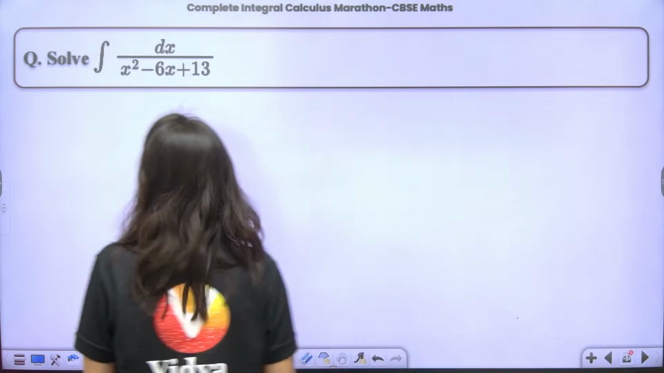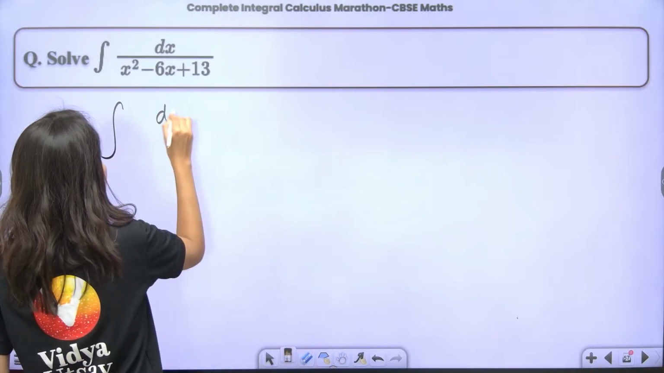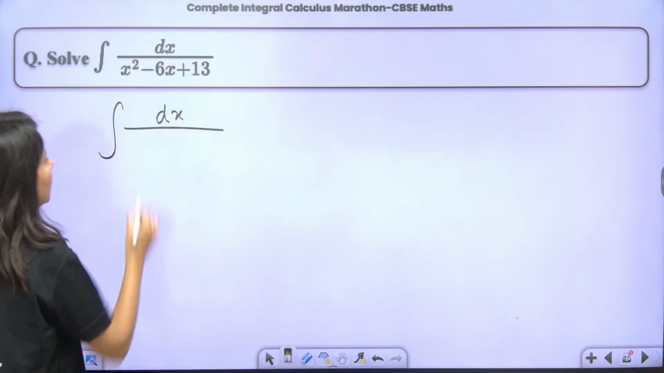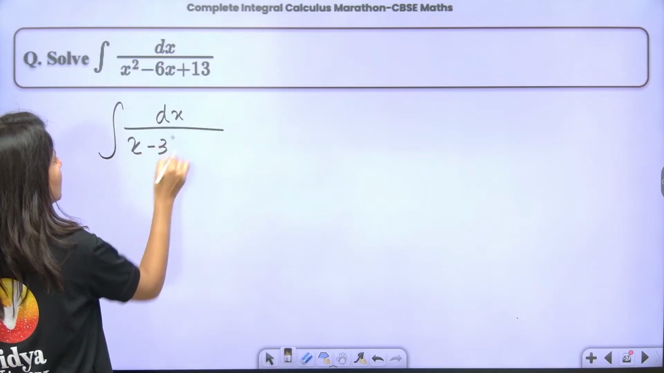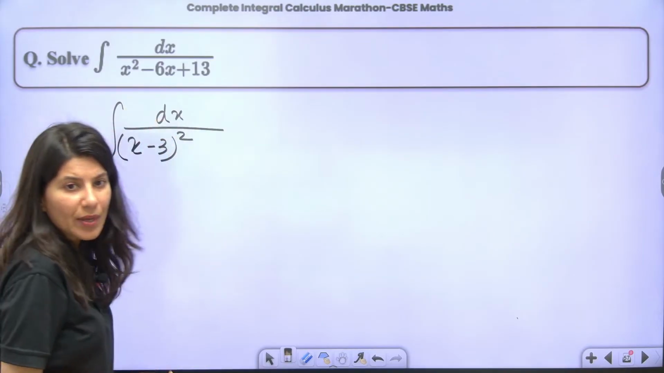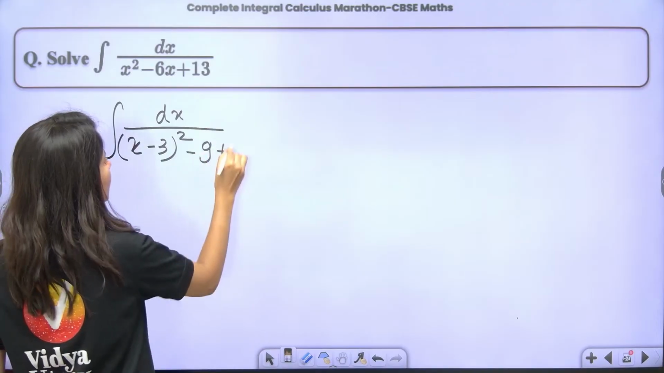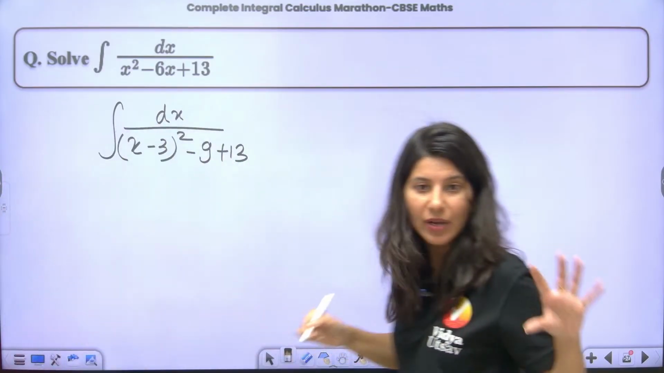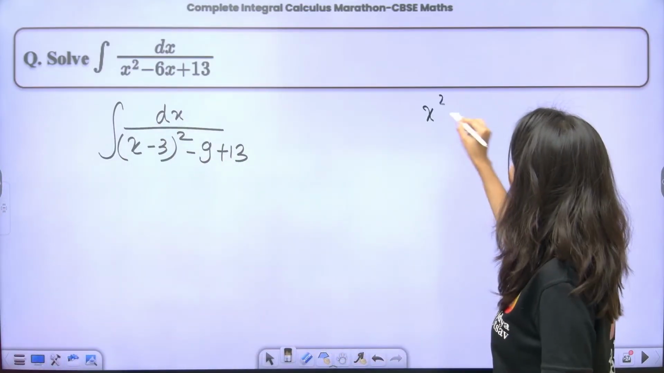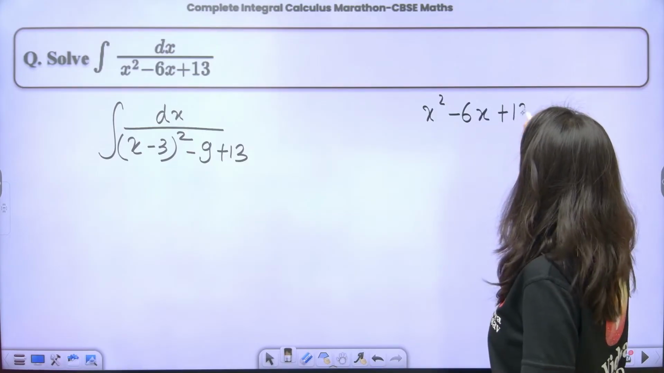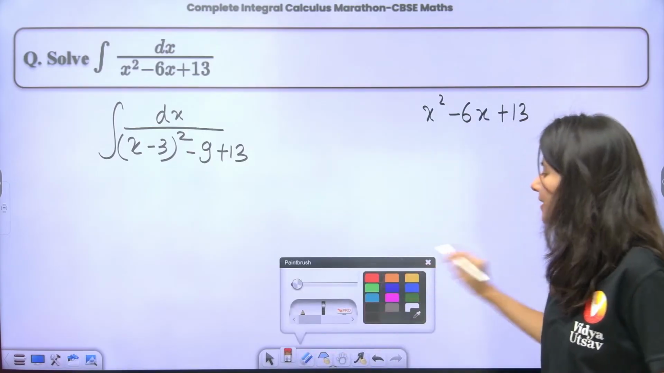1 upon quadratic will be integration of dx upon x minus 3 whole square. Do you know how to make a perfect square? Minus 9 plus 13. Let me show it to you. If you are not aware, ma'am, how to make a perfect square, just understand that step by step.